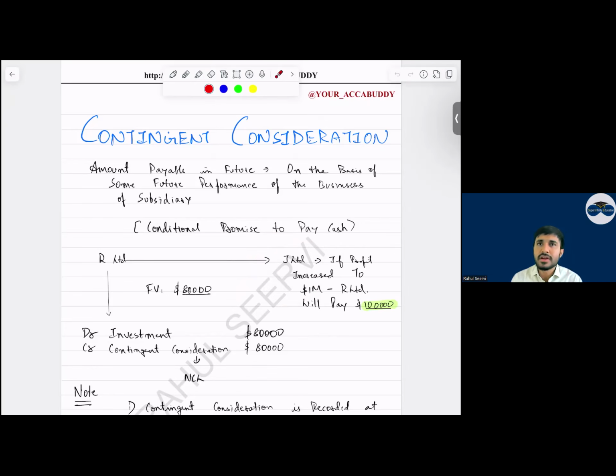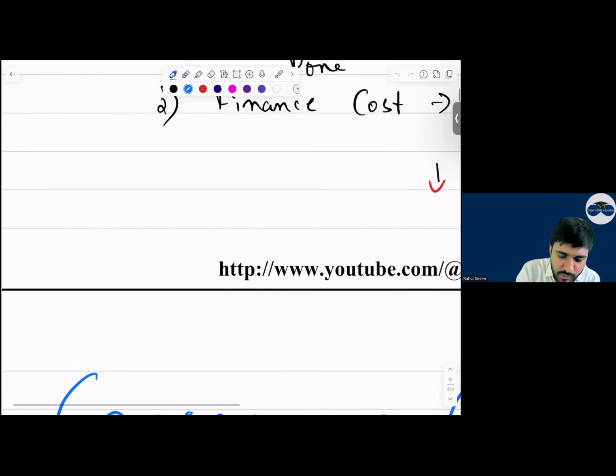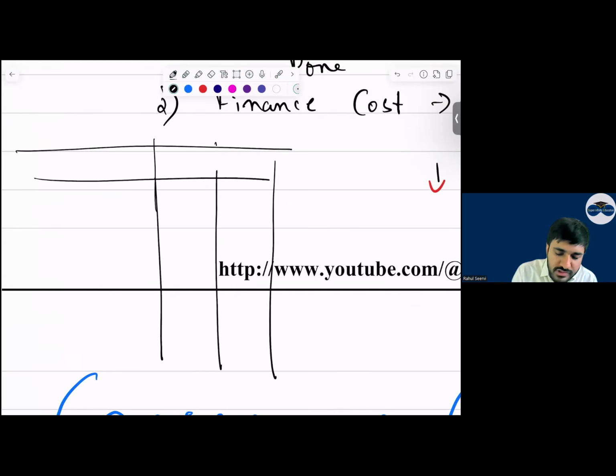You had to explain that the goodwill calculation did not include this. If the goodwill calculation is not including this, everyone, what will you do? See, you have to do the adjustments vertically, everyone. I hope you know in SBR. In goodwill calculation, this contingent consideration is not included. Now, if you have to include, how will you do the adjustment? Tell me. Let's say goodwill is calculated and they have recorded it, but they have not considered this, then what will you do? If the contingent consideration is included, your purchase consideration will increase, what will happen to goodwill?